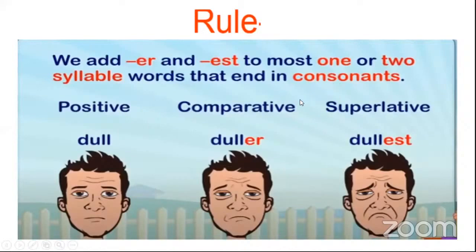What are the consonants? Who can tell me about the consonants? The consonants are the alphabets other than A, E, I, O, U. Do you know the vowels now? A, E, I, O, U. Other than those vowels, the other 21 letters are the consonants. So for a word which ends in a consonant and has one or two syllables, for example the word dull, we use ER in the comparative and EST in the superlative. So dull will become duller and duller will become dullest.